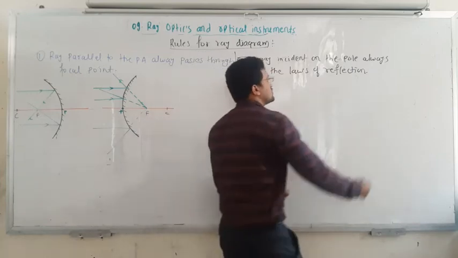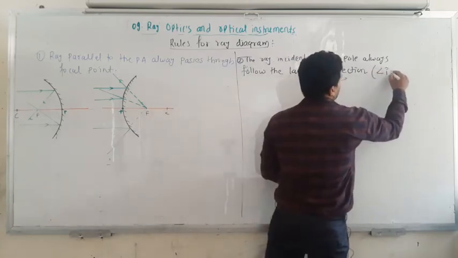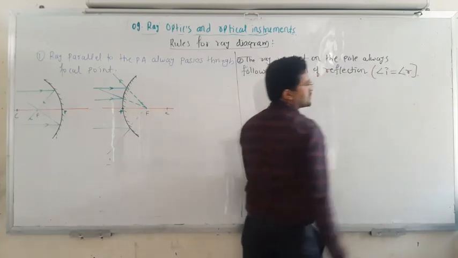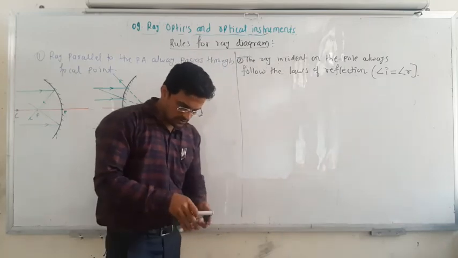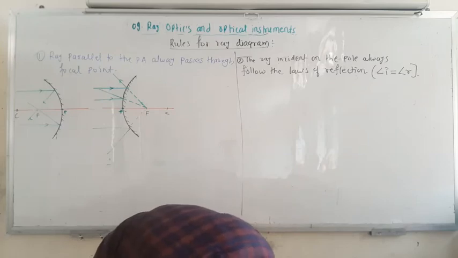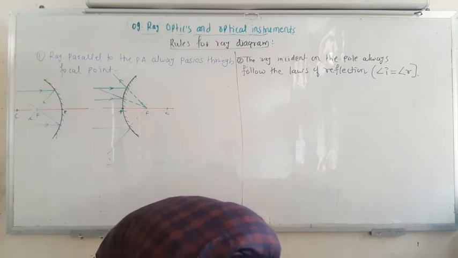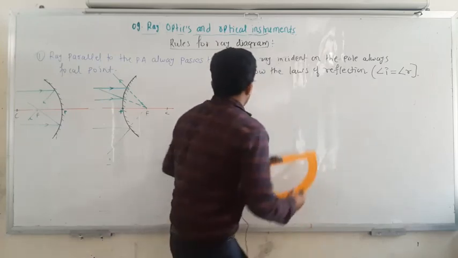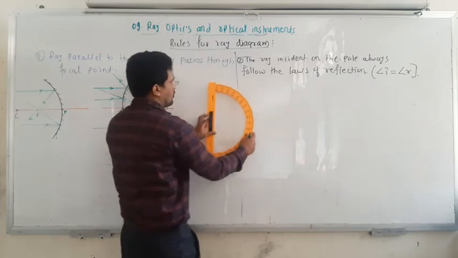And laws of reflection means what? Angle of incidence must be equal to the angle of reflection. Now suppose if you are considering this ray, so I will draw it here for both the mirrors, convex and concave.